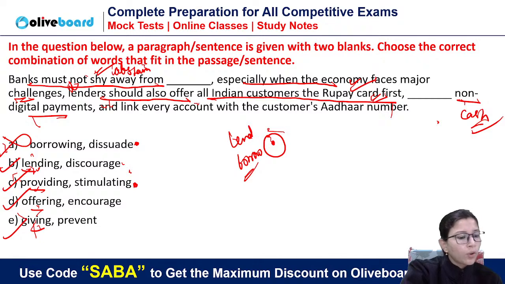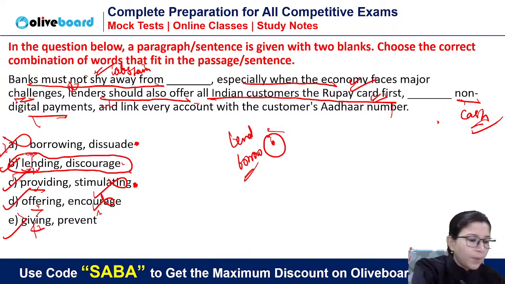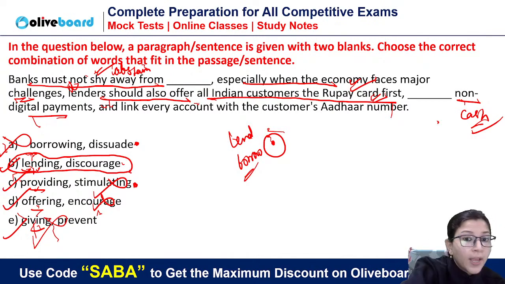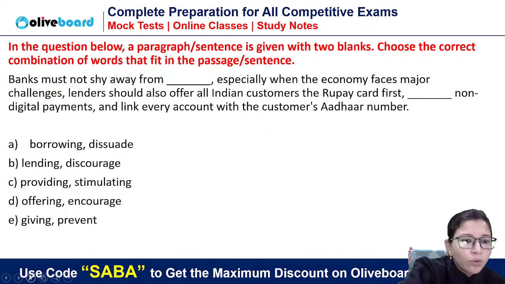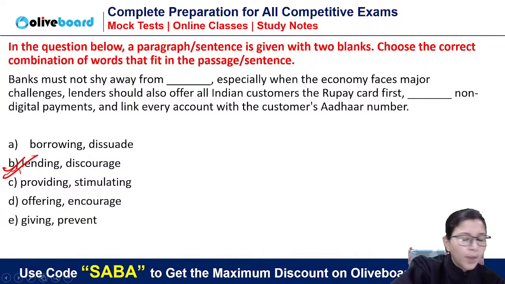So when you are issuing a card, you are not encouraging non-digital payment, right? So encourage will not make sense, stimulating will not make sense. So simple, the answer will be discourage non-digital payments. Discourage, prevent will make sense. So simple, the answer will be B. I hope everybody got it. It was really a good question. If you are doing it for the first time, it was a good question. You have to see the options carefully. And the last question.